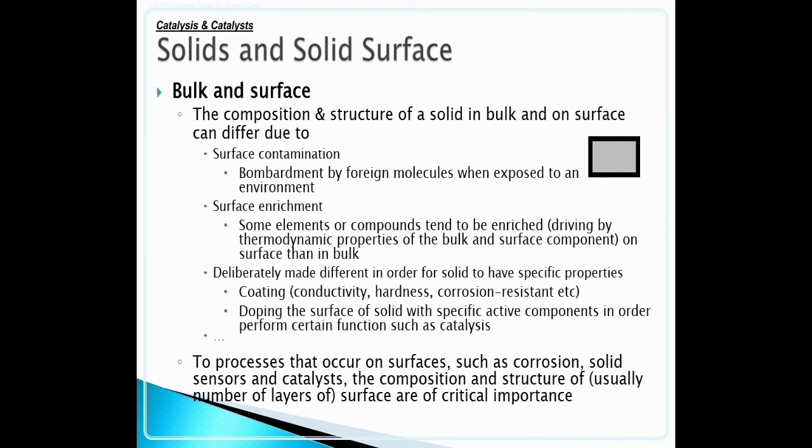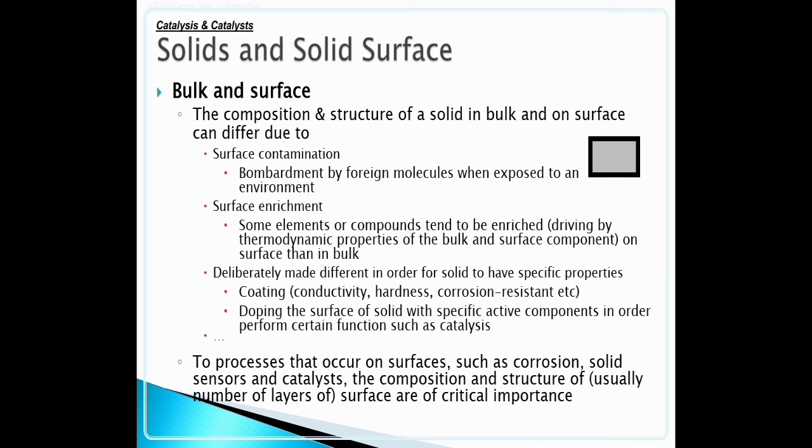Solid and solid surface, bulk and surface. The composition and structure of a solid in bulk and on surface can differ due to surface contamination, bombardment by foreign molecules when exposed to an environment, and surface enrichment. Some elements or compounds tend to be enriched, driven by the thermodynamic properties of the bulk and surface component, on the surface than in bulk.